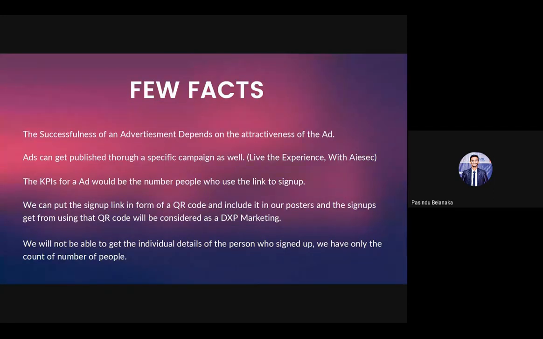And we are not able to get the details of the people who signed up. We are only getting the number. Like, let's say 100 people went through this link, 20 people went through this. That's all. We are not getting a lot of details. We have to follow up after that. After they sign up, we have to follow up with them.